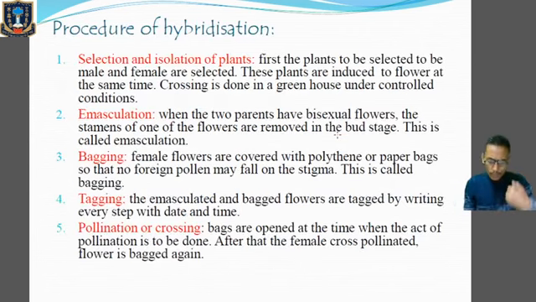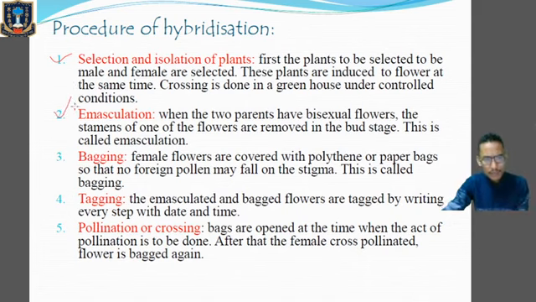Now let's go with the procedure of hybridization. First one, selection and isolation of plants. First, the plants to be the male and female need to be selected. First we have to select the male and the female parent. Both the male parent and the female parent are induced to flower at the same time, and crossing is done in a greenhouse under controlled conditions. So the first procedure is the selection and isolation of plants. We have to select the male parent and the female parent. Clear? So the first step is done.